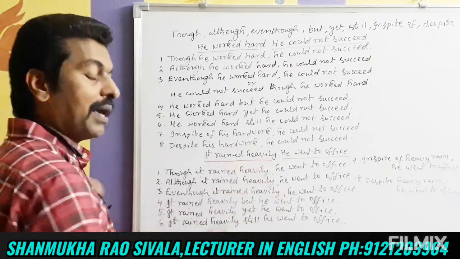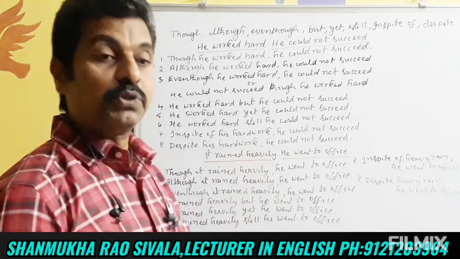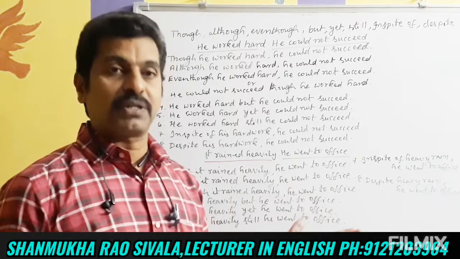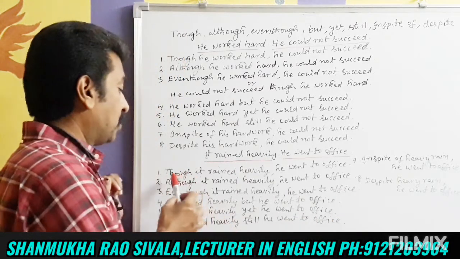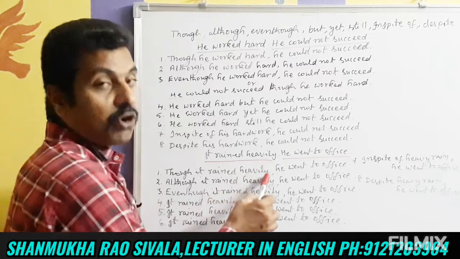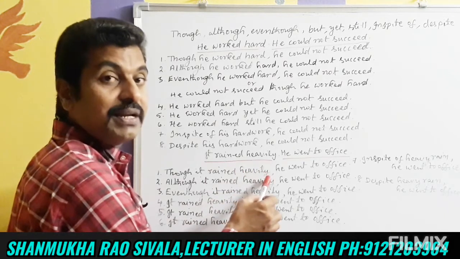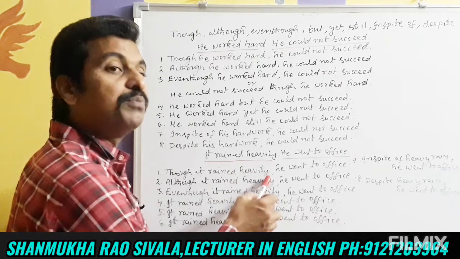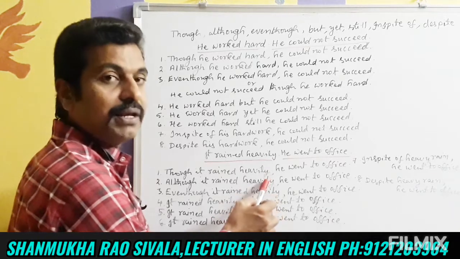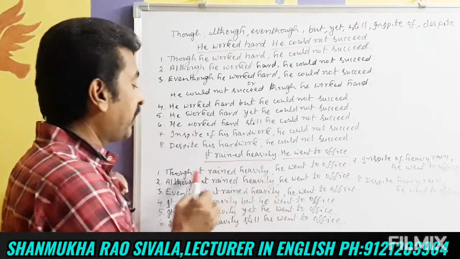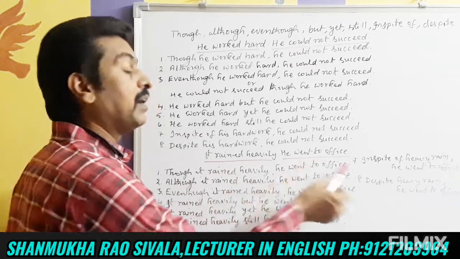And instead of raining heavily, we can use an idiom to make the sentence beautiful and rich enough. We can say, though it rained cats and dogs, he went to office. It rained cats and dogs is an idiomatic expression which gives beauty to the language, meaning heavily.